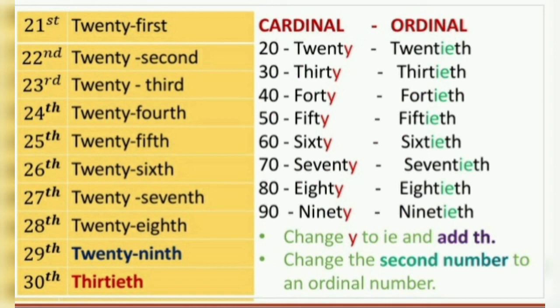So you have the ordinals for 21, that is 21st, 22nd, 23rd, 24th, and so on. I want you to see the spelling for 29th. Again, you know the spelling for ninth, that is N-I-N-T-H. So here you need to take care.